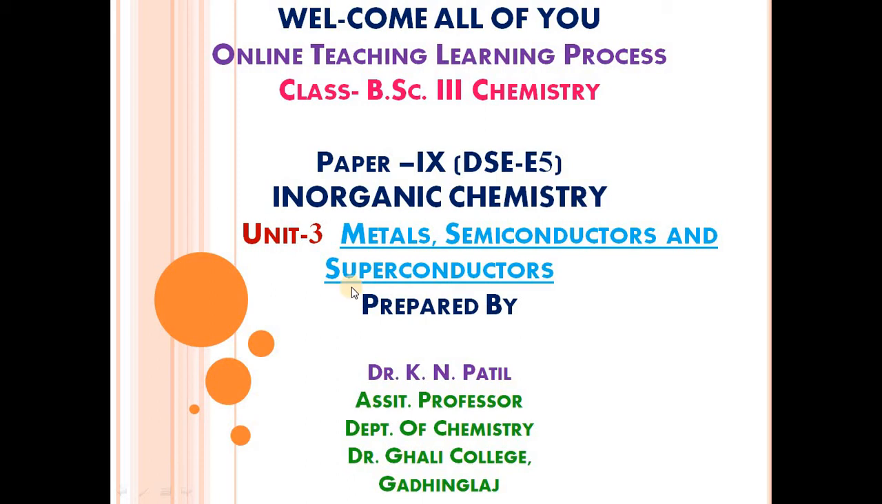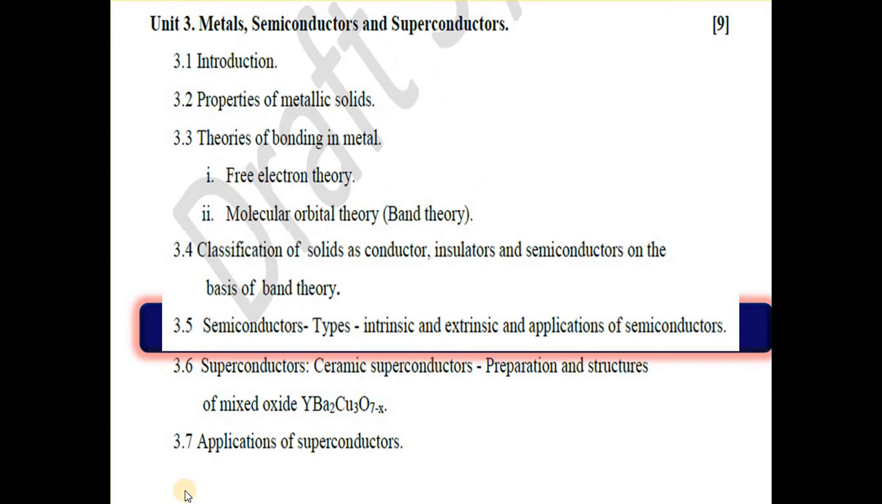We have started paper number 9 in organic chemistry, in which we have studied unit number 3, metals, semiconductors and superconductors. In the last video we saw the semiconductors and their types, that is intrinsic semiconductors, and further we studied extrinsic semiconductors, which are divided into n type semiconductor and p type semiconductor. In this video we will see applications of semiconductors.